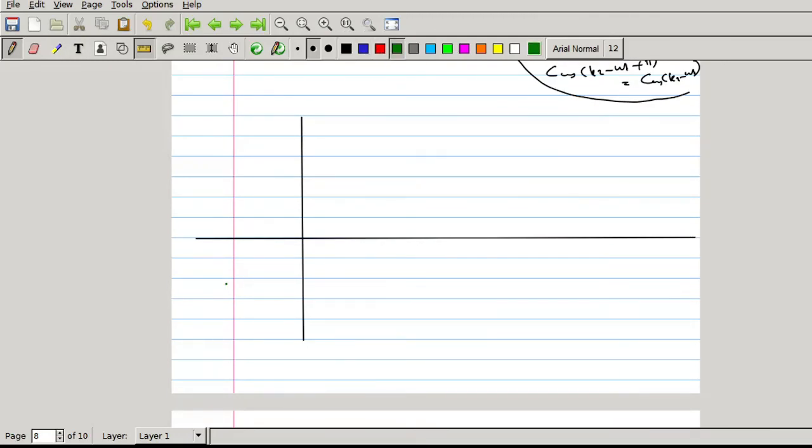I will draw the directions like this. This is the x direction, this is the y direction, and this one is the z direction. Along the z direction is the direction of propagation of the wave.